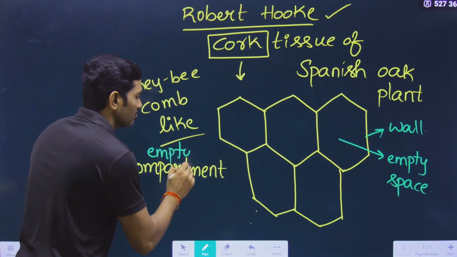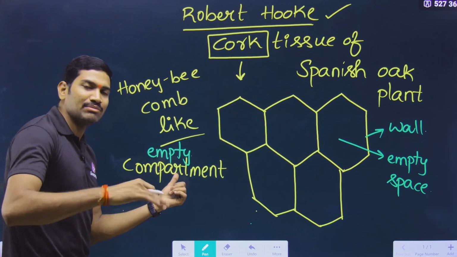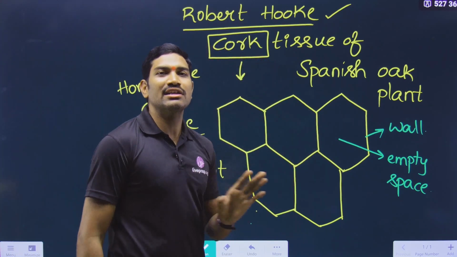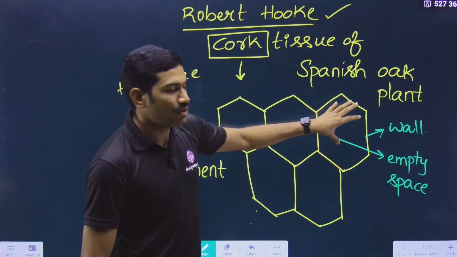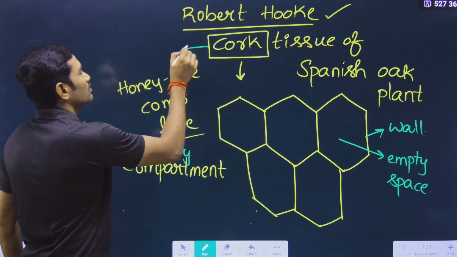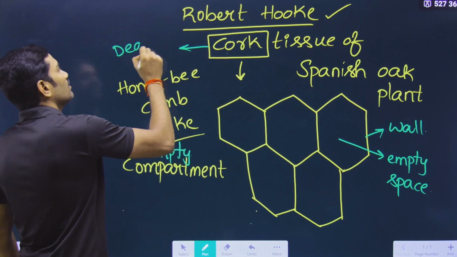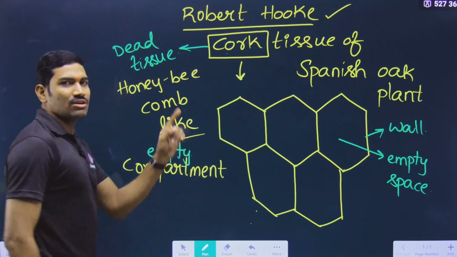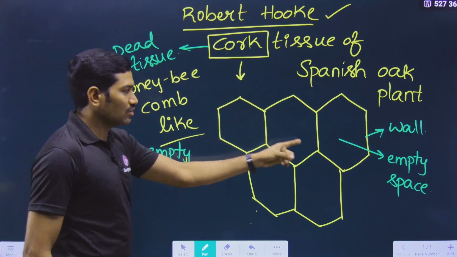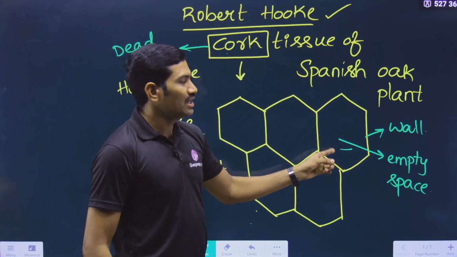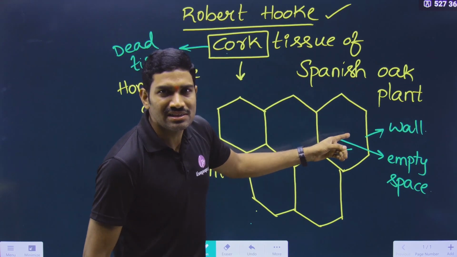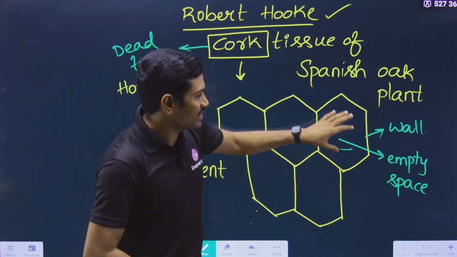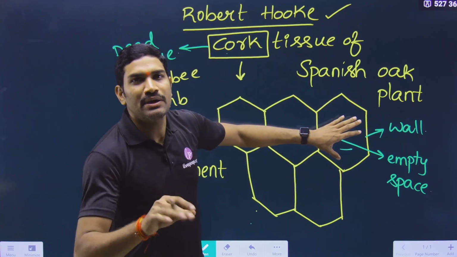This is a very important point for examination. He actually observed empty compartments. Why is it empty inside? Why does it not have anything inside? Because this cork tissue is a dead tissue. Since cork is a dead tissue, what happened to the cell inside, and what happened to the protoplasm present inside? It got completely dried up. That's why inside it appears empty.